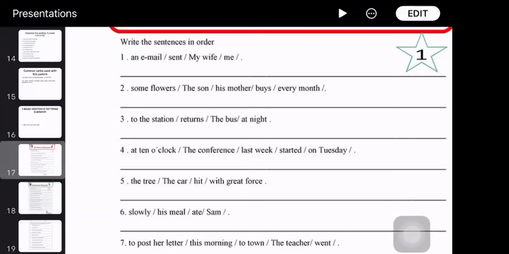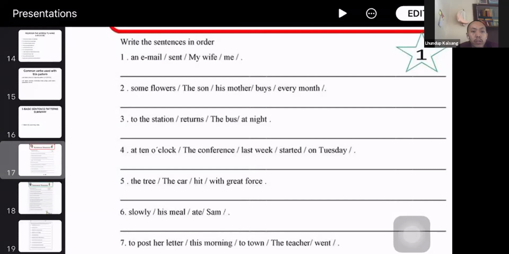The son buys his mother some flowers every month. This pattern: indirect object, then the direct object. Okay. Now, what about number 3?